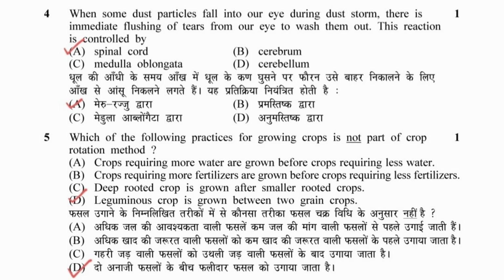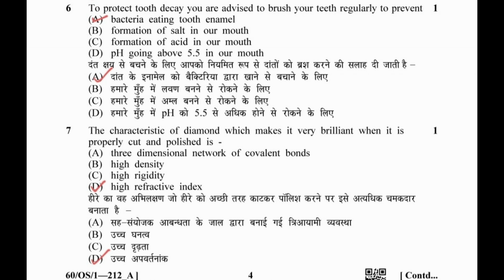4. When some dust particles fall into our eye during dust storm, there is immediate flushing of tears from our eyes to wash them out. This reaction is controlled by the spinal cord. 5. Which of the following methods for growing crop is not part of crop rotation method? D. Leguminous crop is grown between two grain crops. 6. To protect tooth decay, you are advised to brush your teeth regularly to prevent A. Bacteria eating tooth enamel.